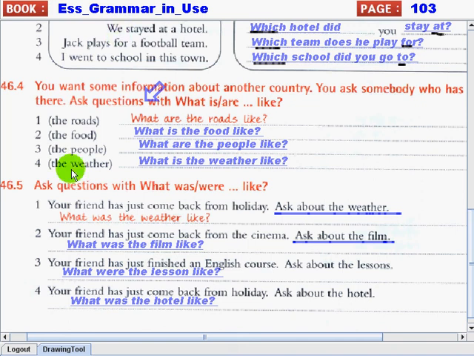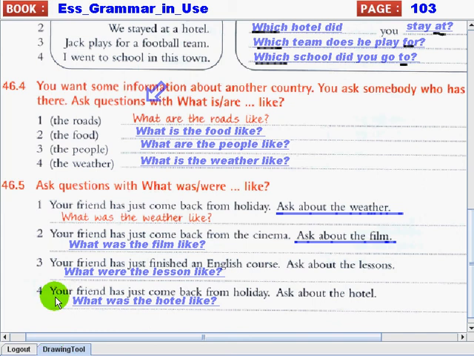Okay, guys. This is the last task and I hope you'll have a good score here. Okay? Our situation in number 2 is this. Your friend has just come back from the cinema and you have to ask about the film that your friend watched, okay? You can ask this question. What was the film like? Your question should also be in the past form because the action took place in the past.